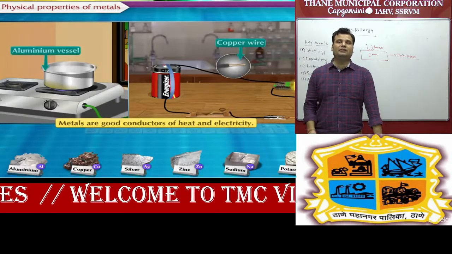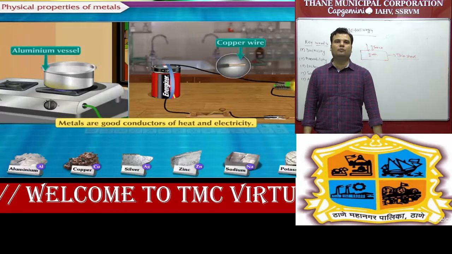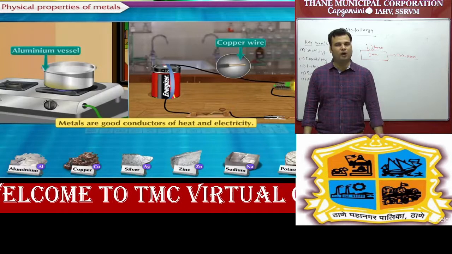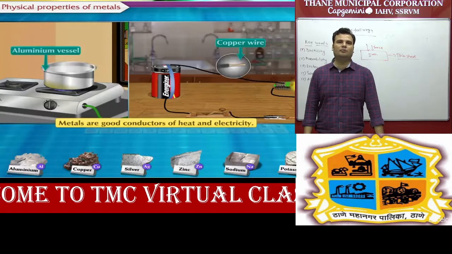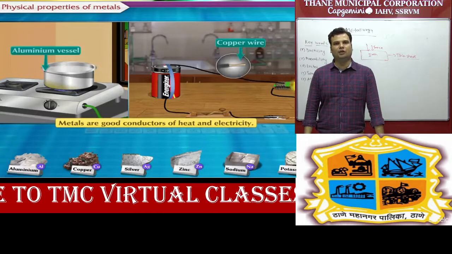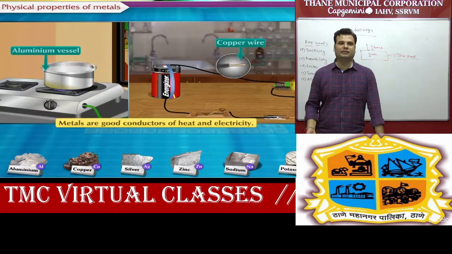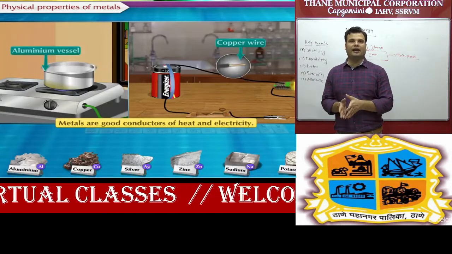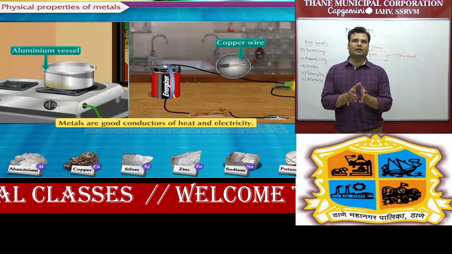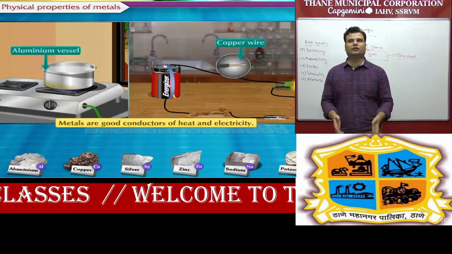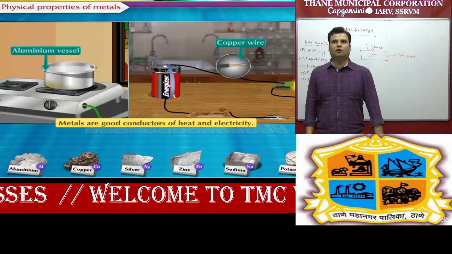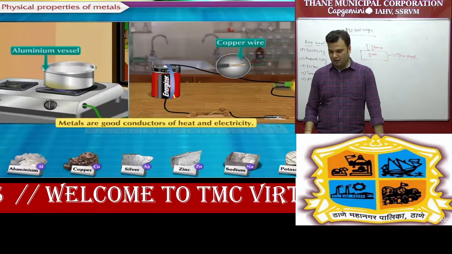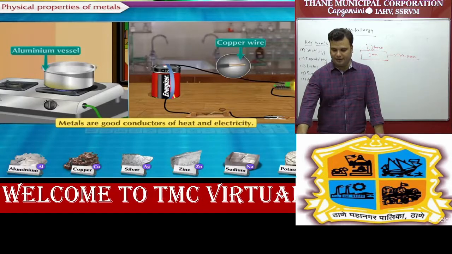You can see some examples at your home also. We have different types of wire, and all these wires are made up of copper wire or aluminum wire, because they can conduct electricity. One important, interesting fact you have to remember: anything which is a good conductor of heat is also a good conductor of electricity. So aluminum, copper, silver, zinc, sodium and potassium are good conductors of heat and electricity.